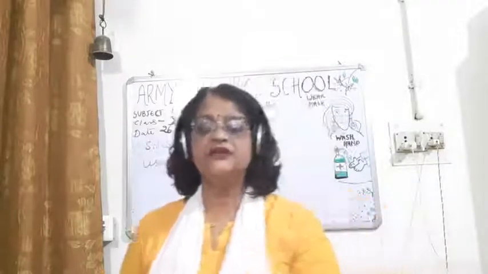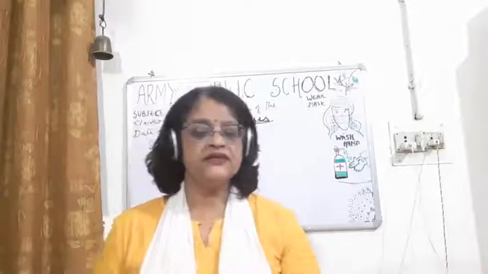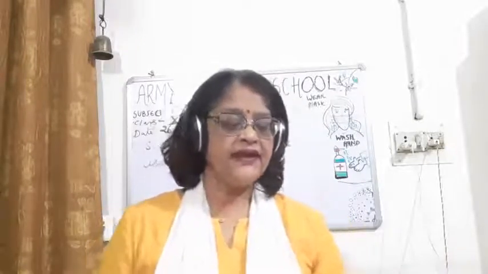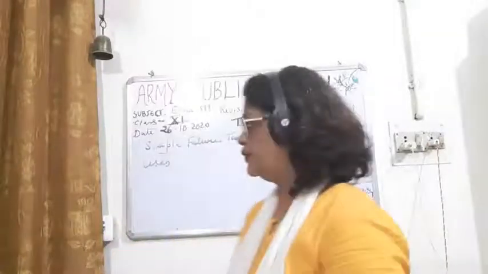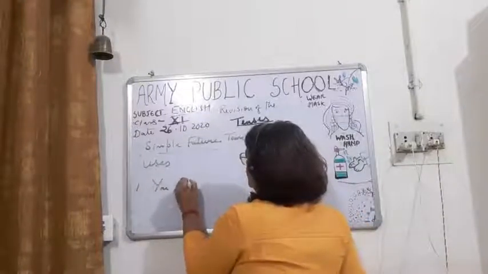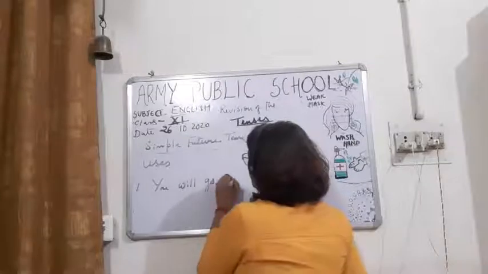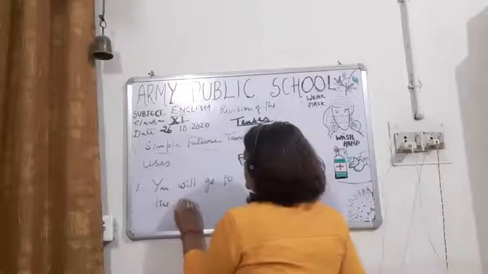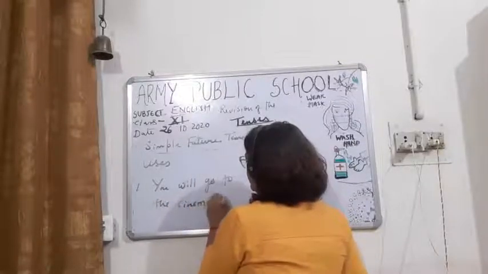Simple future tense is used to denote an action that will happen in future. For example, you will go to the cinema tomorrow.